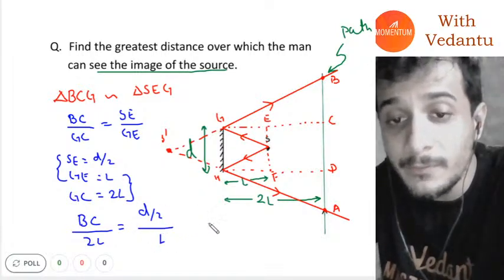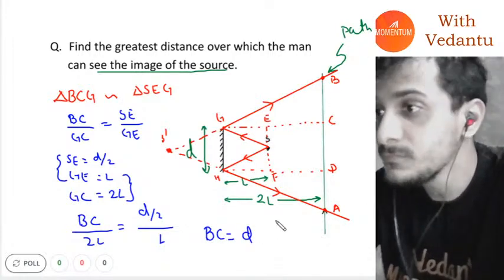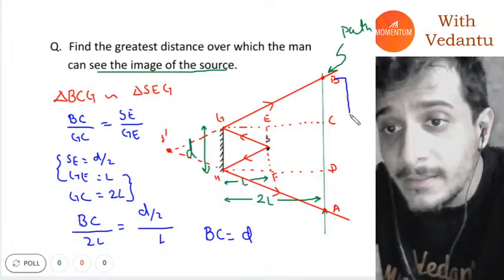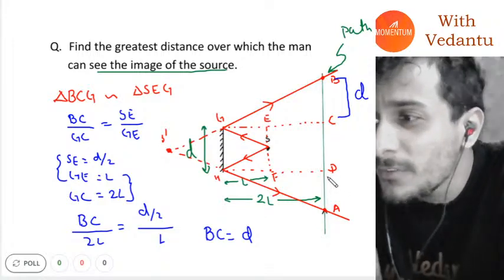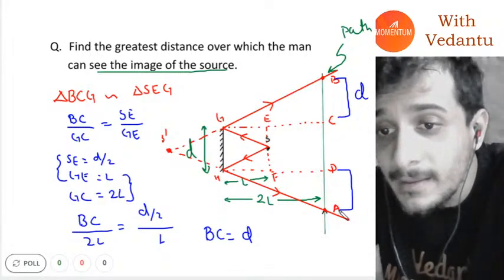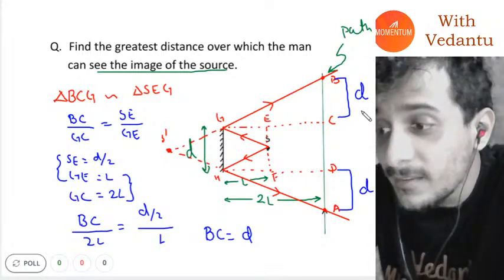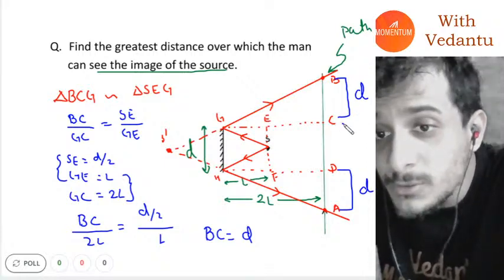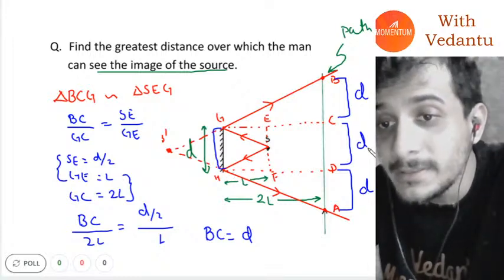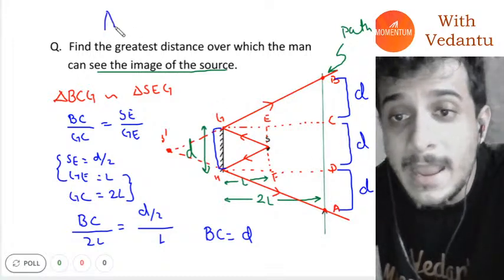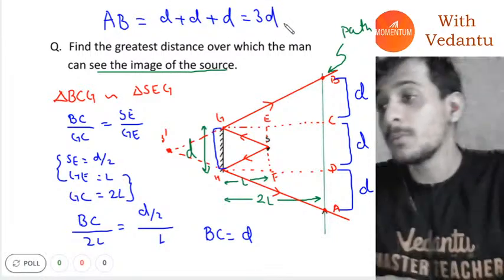Okay, from this, you get the length BC is equal to D. So guys, if you see, this length is going to be equal to D. Now, if you do the same process once again, you will also find that this length is also equal to D. So what will be the total length? I already know that this length will be the same as this length, which is D. So what will be the total length AB? The total length AB will be D plus D plus D. That will be 3D.